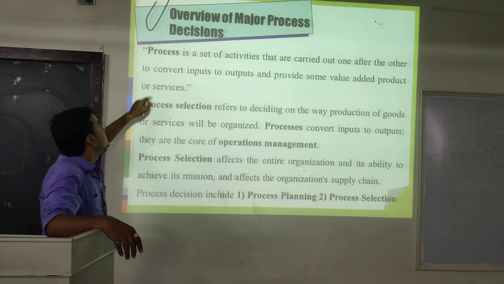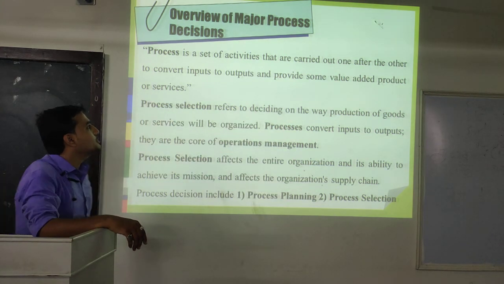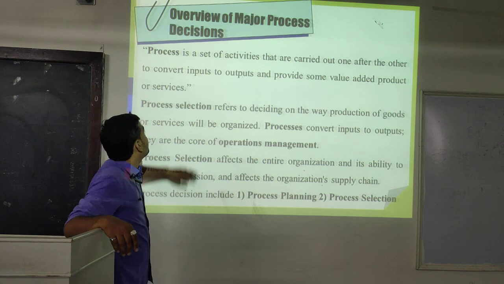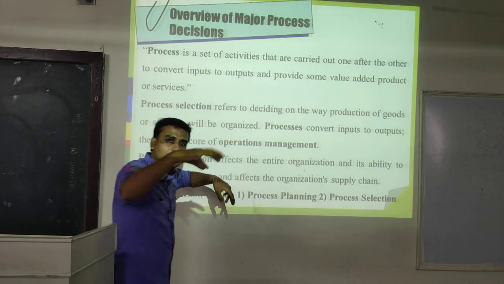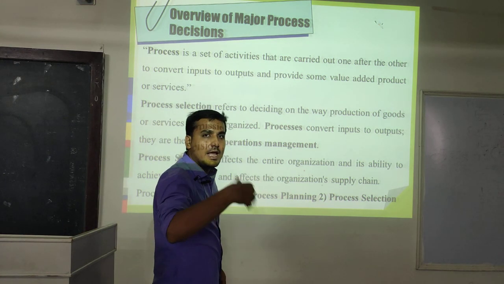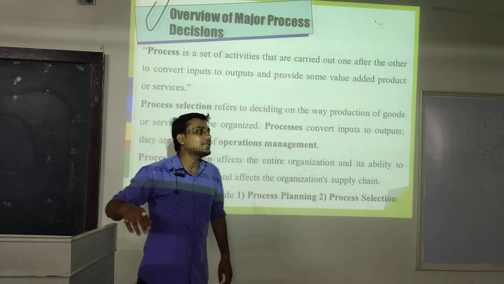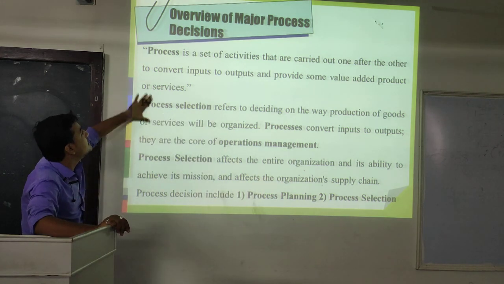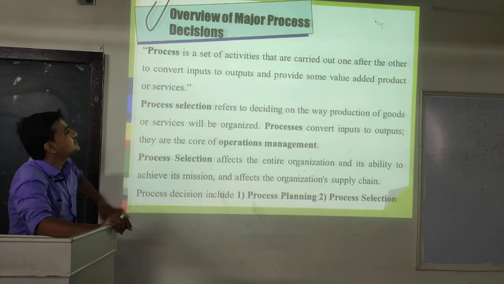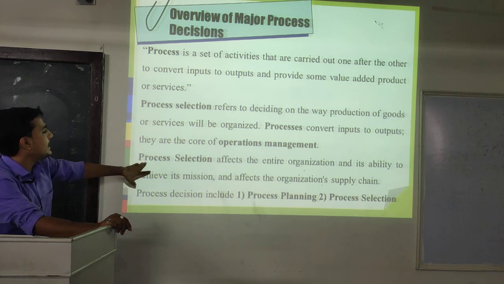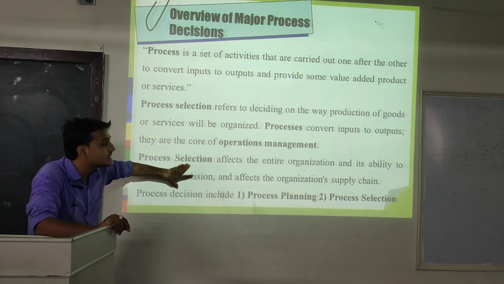Okay? So it converts inputs to outputs and provides some value-added products or services. It adds some value to the raw material and then provides it to the next stage. Okay? So this is the overview of major process decisions. At the end, process selection.